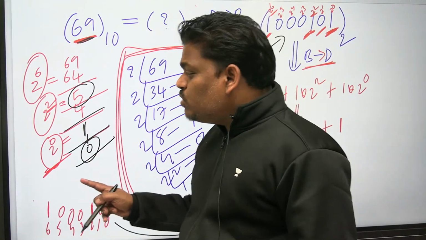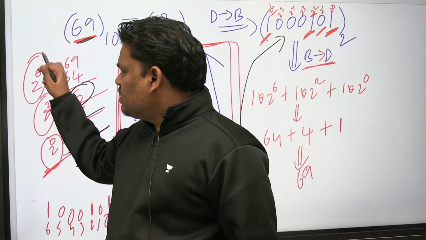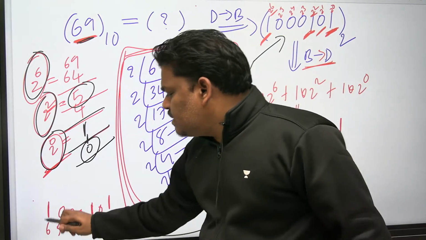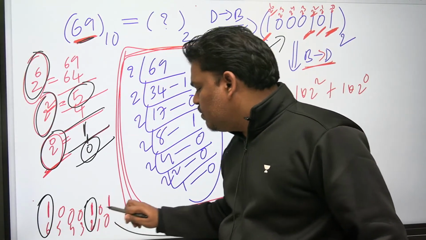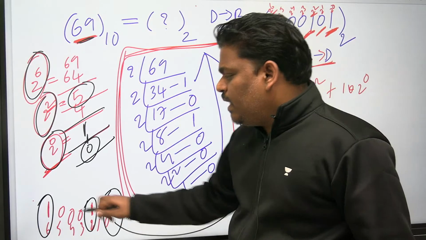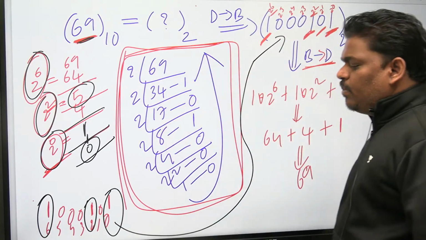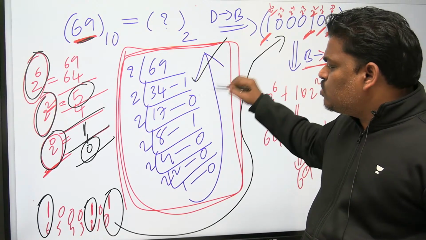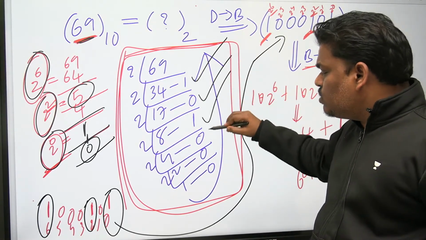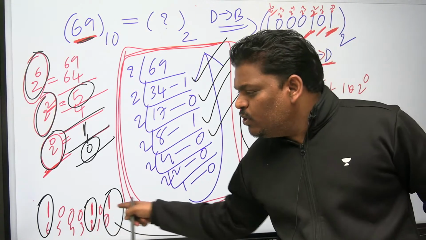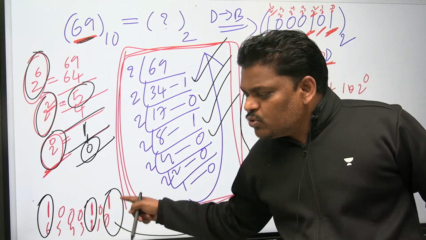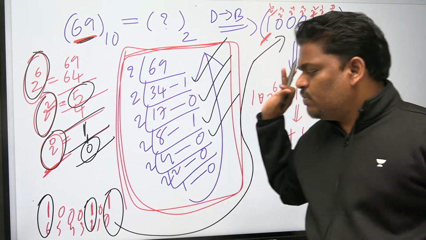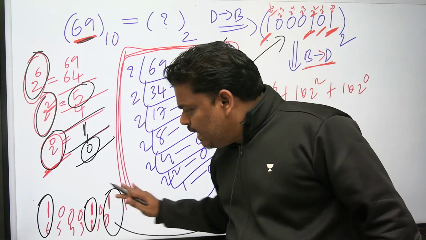So the bits which I consider in my process are 6th bit, 2nd bit, 0th bit. Remaining are zeros. But in the division procedure, 1 also same work, 0 also same work. Here zeros we don't consider, just we find out the ones, and the remaining we will write as zeros.